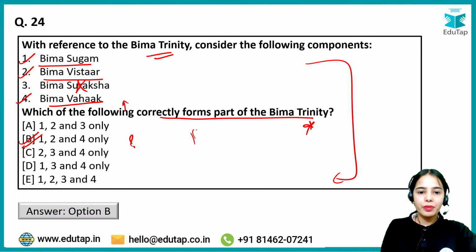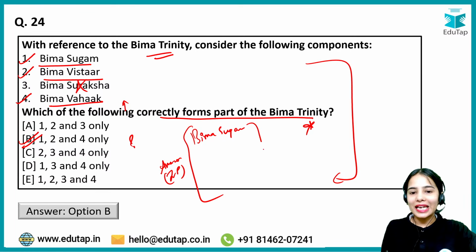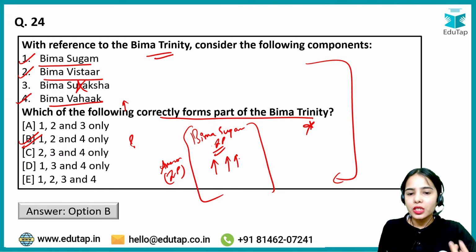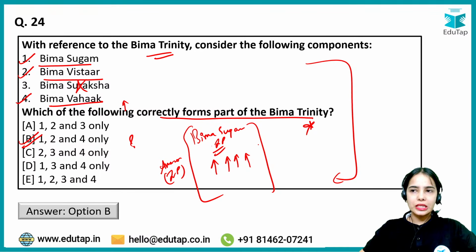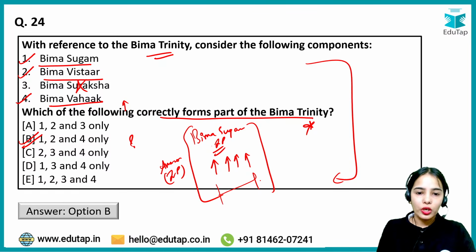Any idea? See, Bima Sugam is basically your Amazon for insurance products. Okay, so Bima Sugam is like an e-commerce platform for your insurance products. In the Bima Sugam, you can see different insurance products of different companies, whether you want to buy health insurance, life insurance, or motor vehicle insurance. You can see and compare any product of different companies through the Bima Sugam. So it provides you the end-to-end process, and the platform to compare the different policies as well as to buy them.